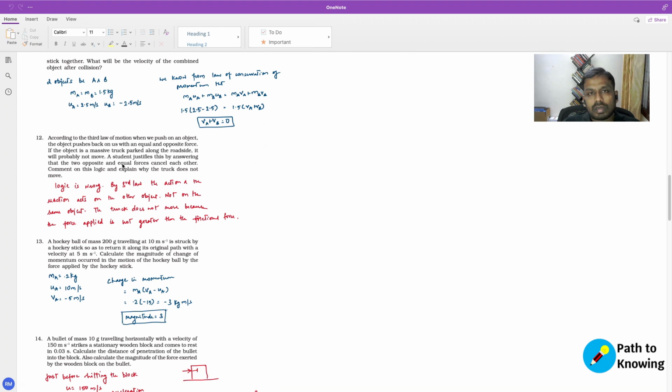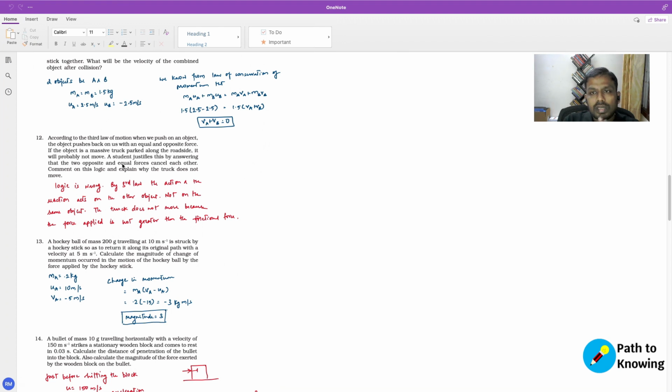What the student is trying to answer is by Newton's third law of motion, which means that every action has an equal and opposite reaction. So when object A exerts a force on object B, object B exerts a force on object A. So the force acts on different objects. It's not on the same object, right? A acts on B and B acts on A. So there is nothing to cancel. What gets cancelled is only when two opposing forces act on the same object. So in case of Newton's third law, A acts on B, B acts on A. It's on different objects. So that is not the reason here.